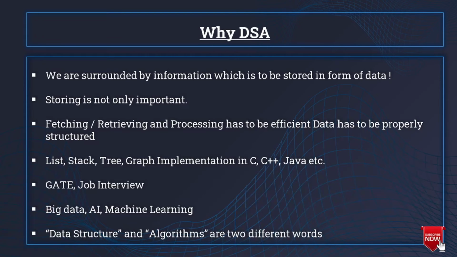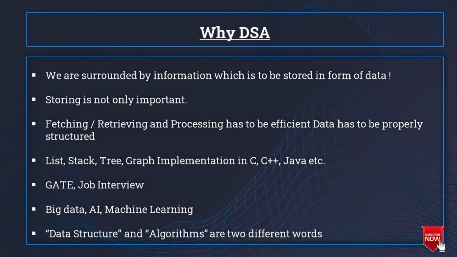Some of the well-known data structures which we will discuss in our course are linked list, stack, queue, tree, and graphs. And their implementations can be done in very popular programming languages like C, C++, Java, etc. Now I am going to implement those data structures in C++.